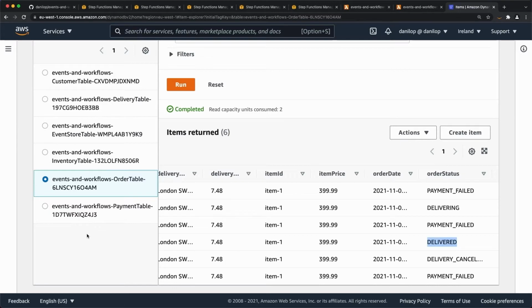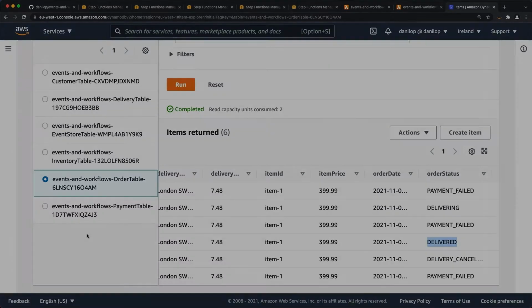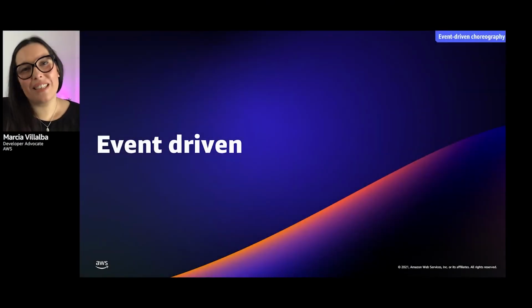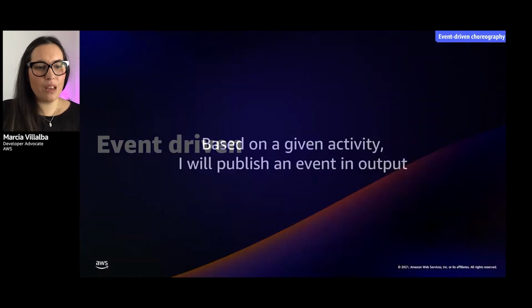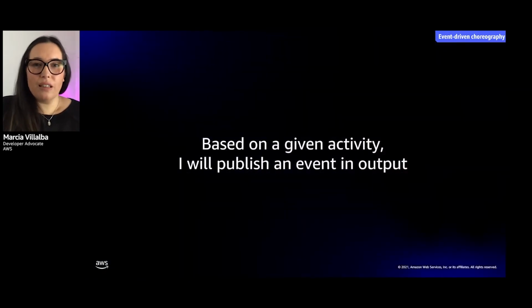Hello, my name is Marcia Villalba, and I will be sharing with you the tips and tricks you need in order to design and develop an event-driven application. We will be building exactly the same application that Danilo was doing in the orchestration part, so you can see the difference. So, events are a little bit different.